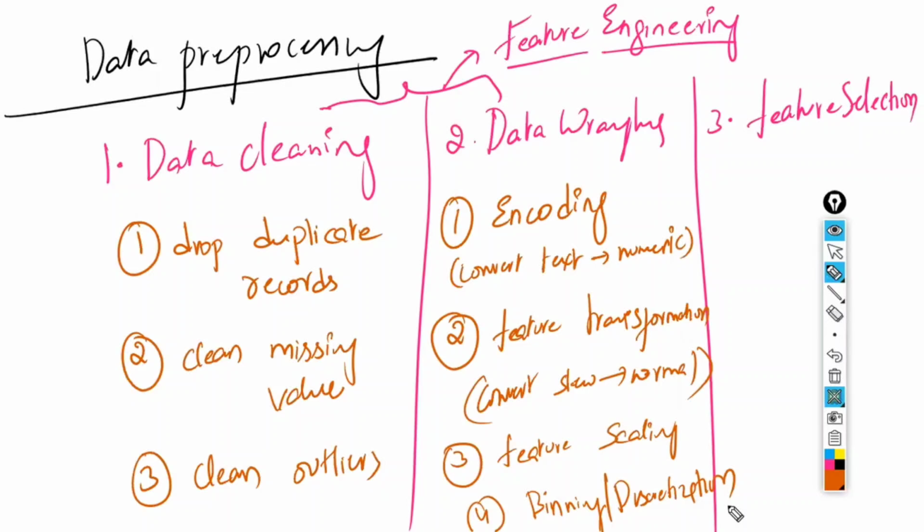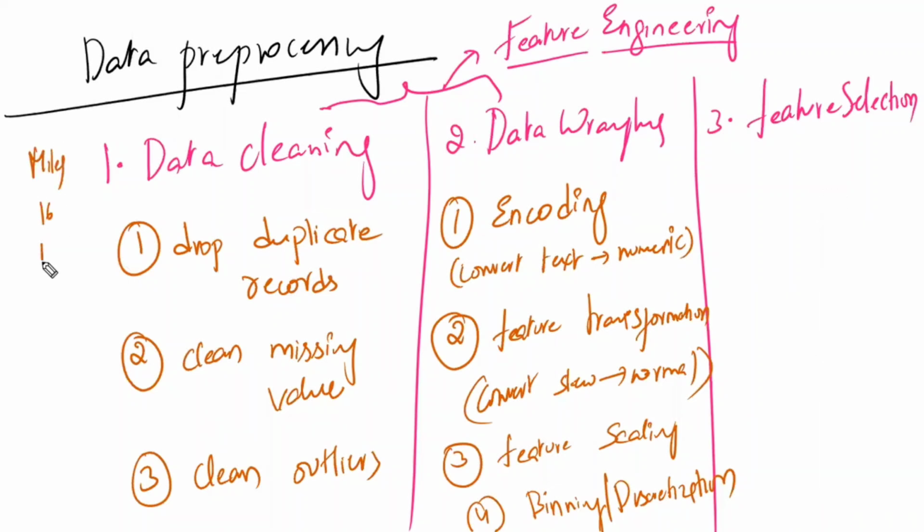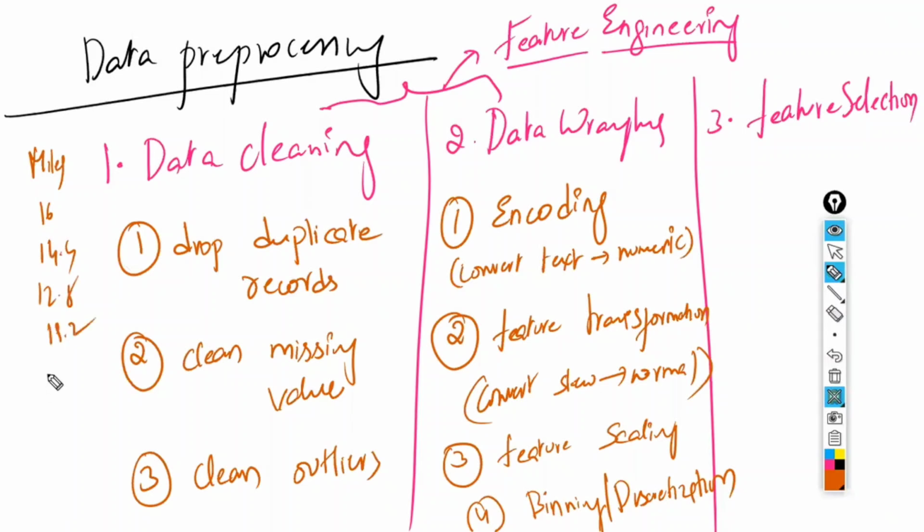For example, we have the mileage of a car: 16, 14.4, 12.8, 19.2, 21.4, 19.6, like this. Is this continuous data or discrete data? Continuous. Converting this continuous data to discrete data is called discretization.